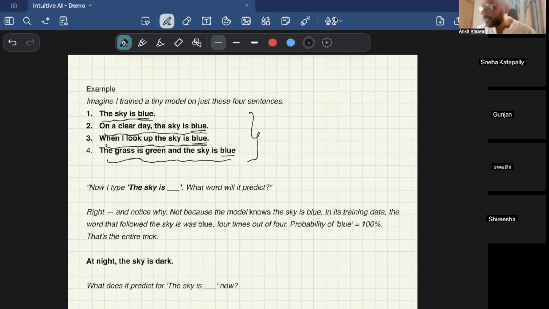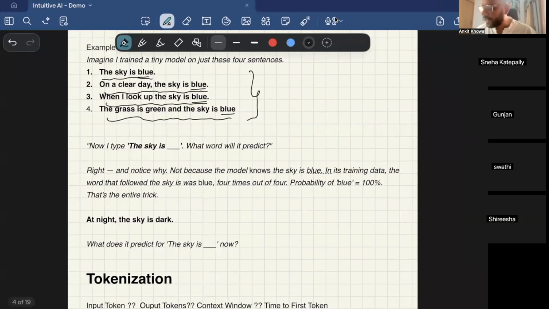See, it has never looked at the sky, and it's not an intelligent system that knows the sky is blue. It's a probability-based prediction. Let's say I change all the articles on the internet and rename them somehow so that the sky is yellow. This is just a hypothetical situation so that you understand the context. The very next day after it's trained on that data, the model will start saying that the sky is yellow. So do you see that it does not have any inbuilt intelligence? It's just a system working on probability and statistics.